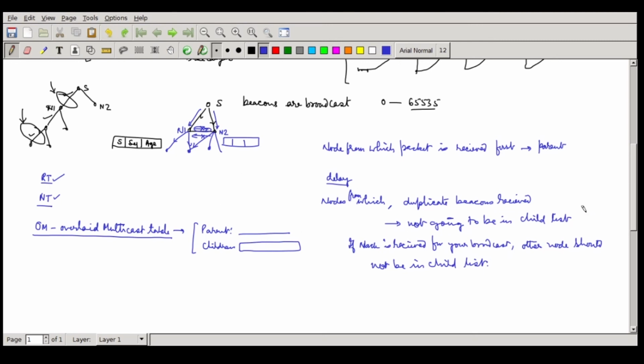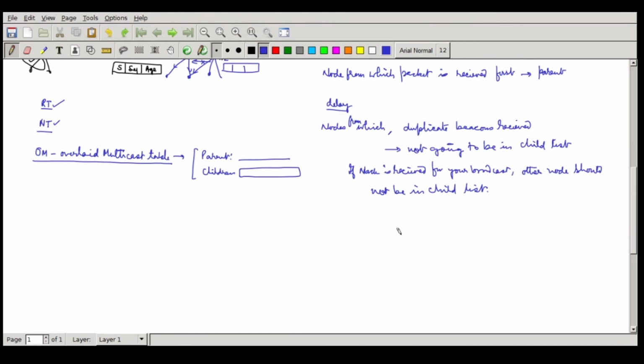So this tree is what is going to be used for sending the broadcast of the media. The media will always be received from your parent, and you will be giving it to your children, to nobody else. In case your parent stops giving, you have to find out the best second choice of parent, if it is feasible.